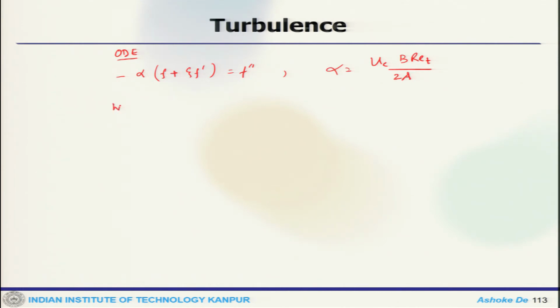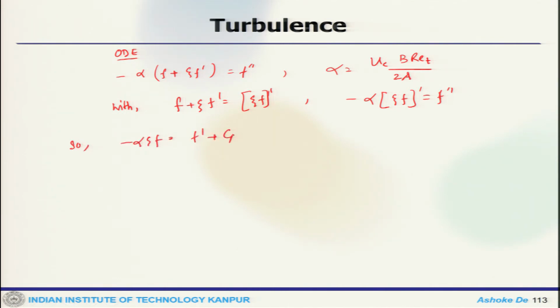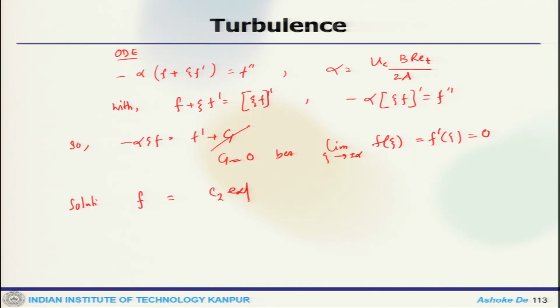With f plus xi f prime being xi f prime, we get alpha xi f equals f prime plus c1, where c1 equals 0, because in the limiting sense f(xi) would be xi, and the solution of f will be c2 exponential of minus half alpha xi square.